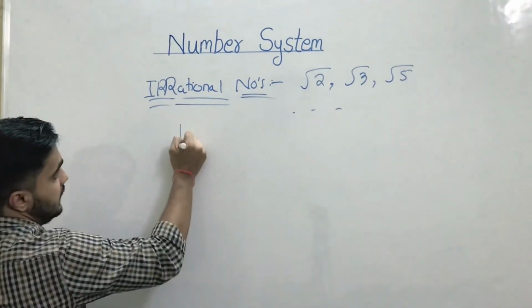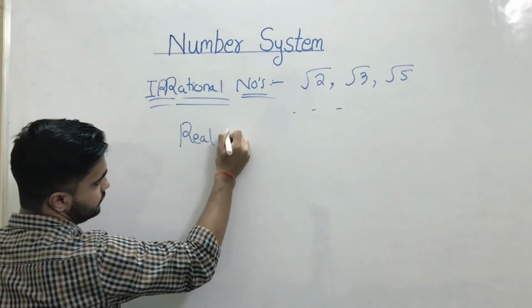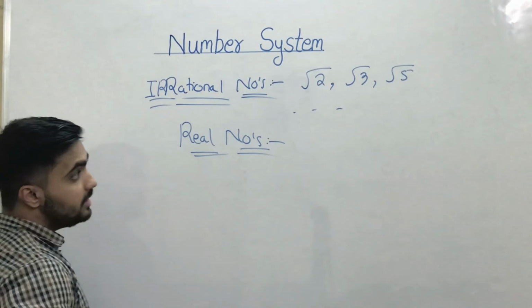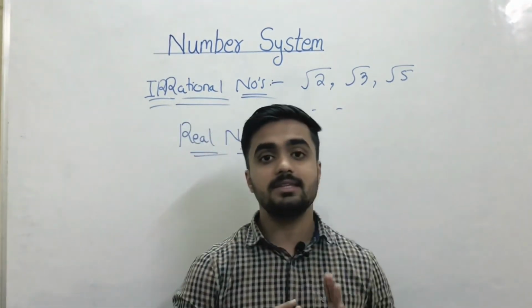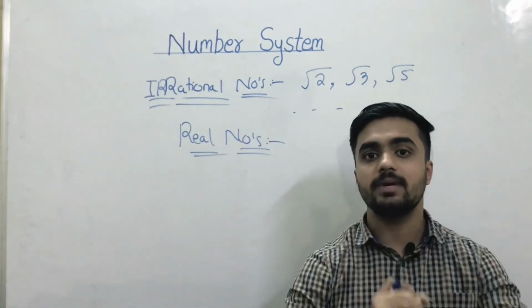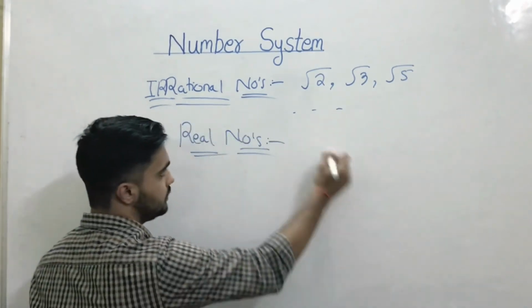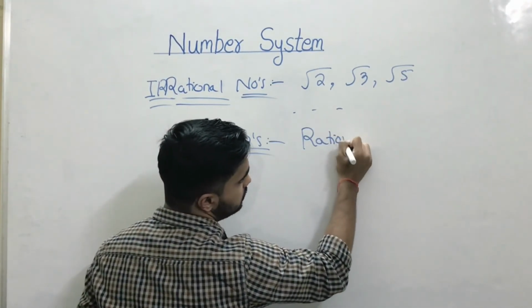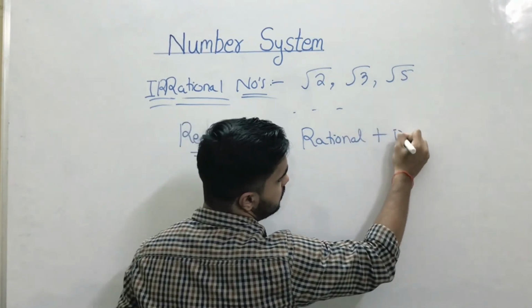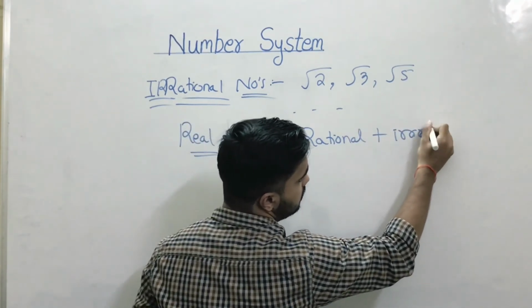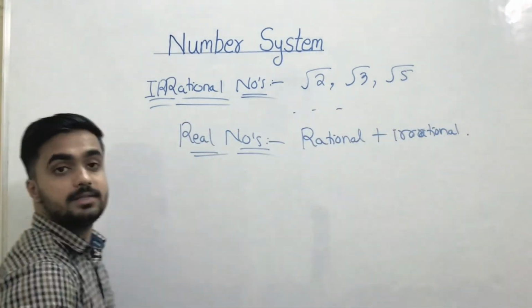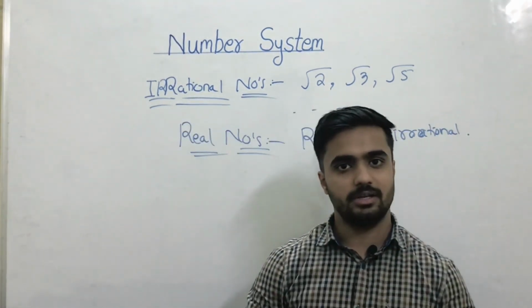Next is real numbers. So real numbers are nothing but they consist of both rational numbers as well as irrational numbers. So real numbers is rational plus irrational numbers.